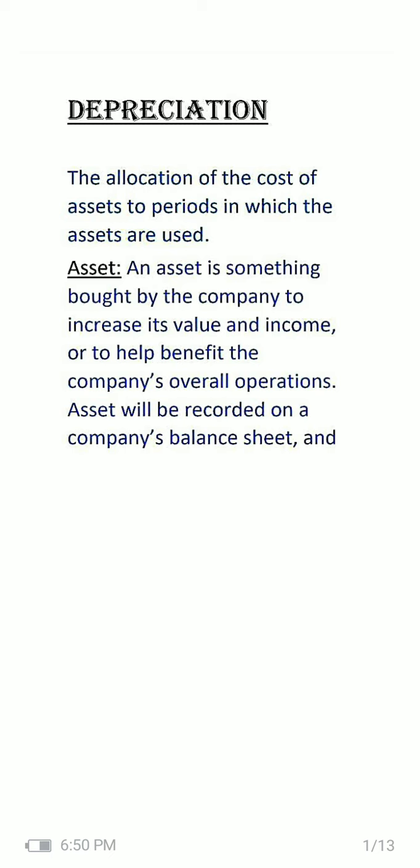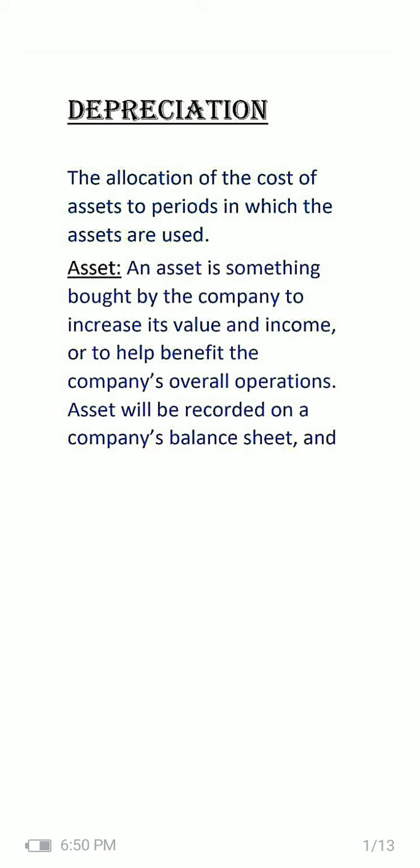Depreciation is the allocation of the cost of assets to the periods in which the assets are used. And what are assets? An asset is something bought by the company to increase its value and income or help the benefit of the company's overall operations. It means an asset may be something which adds operational benefit to the company, or its value is recorded in the balance sheet. We will learn in the next slide.